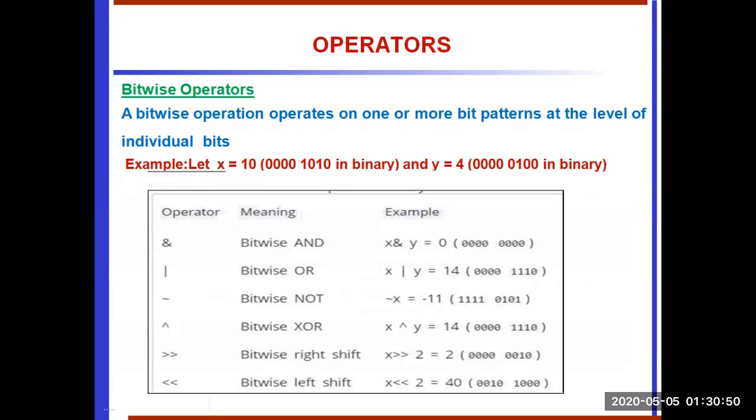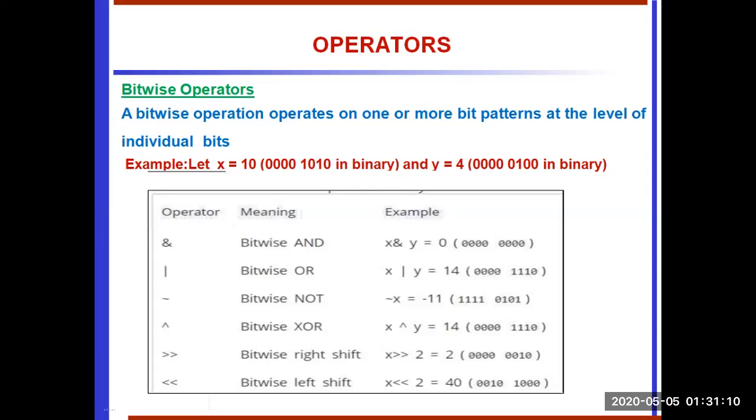Suppose we want to combine these binary values using the AND operator. Where both bits are 1, 1 and 1 gives 1. Unfortunately, the binary of 10 and the binary of 4 give all zeros.